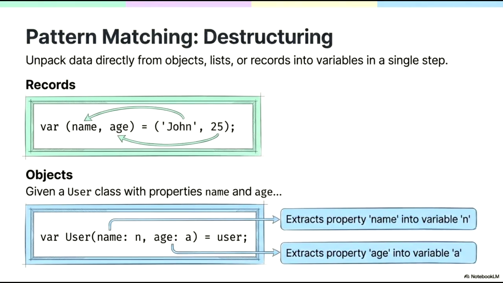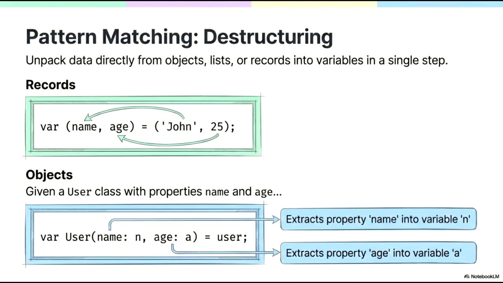Pattern matching and destructuring allow you to unpack data directly from objects, lists, or records into variables in a single, concise step. First, let's examine records. In this example, a record containing the string John and the integer 25 is destructured into two local variables. As the diagram illustrates, the first element is assigned to the variable name and the second to age in a single operation.